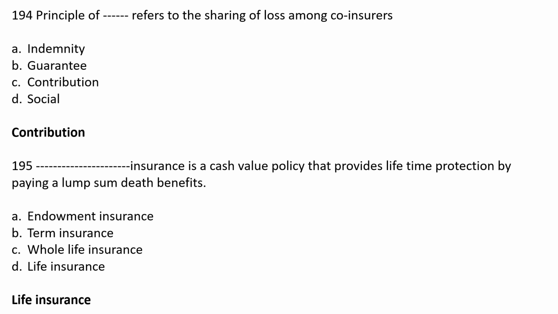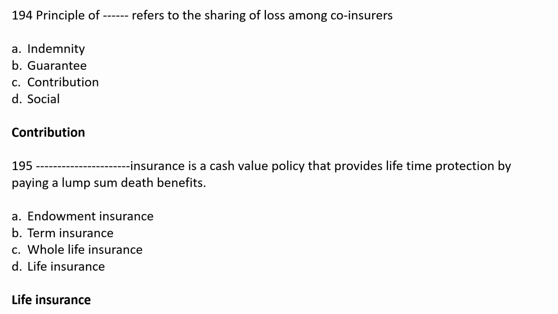This happens basically with persons or firms which want insurance with high claims. If there is any kind of uncertainty and a claim has to be settled, then one company may settle this claim. For such huge losses, two or three companies come together and give the insurance in contribution. So it is known as the principle of contribution, sharing of loss among co-insurers.